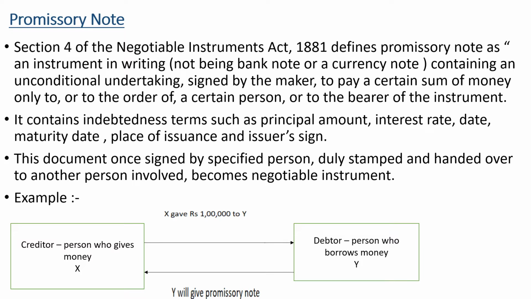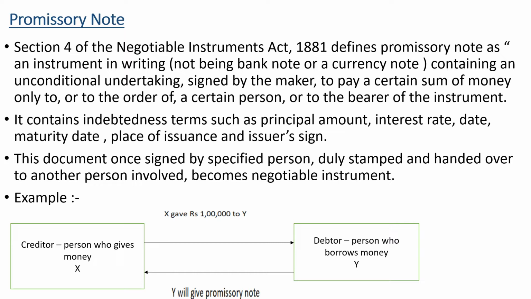Generally, promissory note is of two types. One is secured and the other one is unsecured promissory note. In case of a secured promissory note, the borrower will provide a collateral such as goods or property. So if the borrower fails to repay the amount, that amount can be recovered using that collateral. And this collateral value must be equal or more than the amount borrowed. In case of unsecured promissory note, no such collateral is provided.